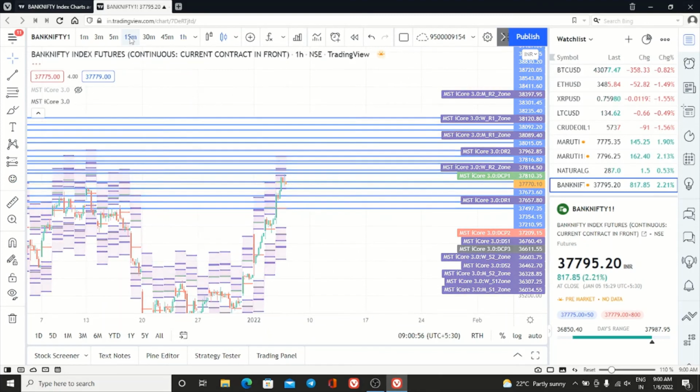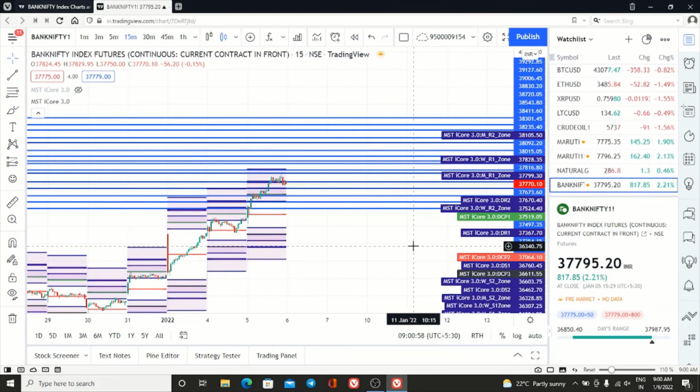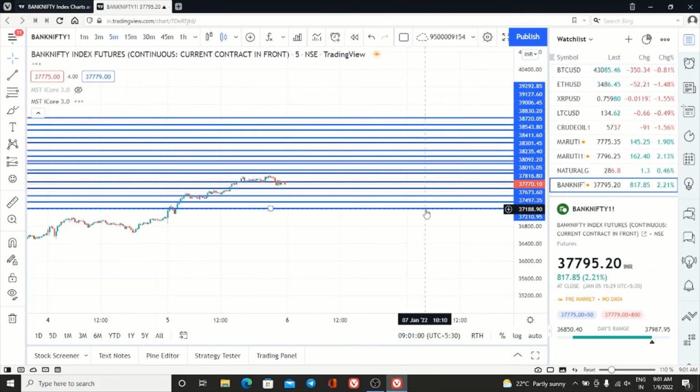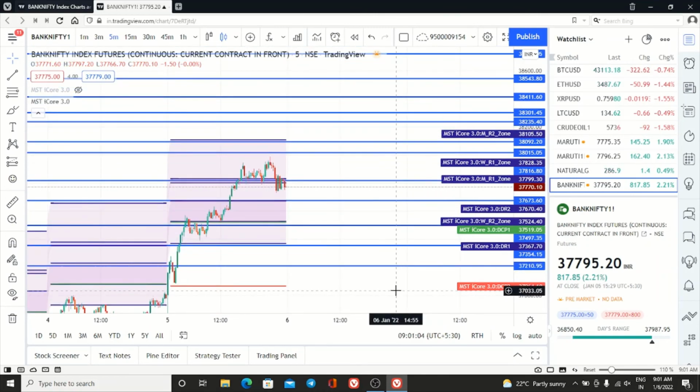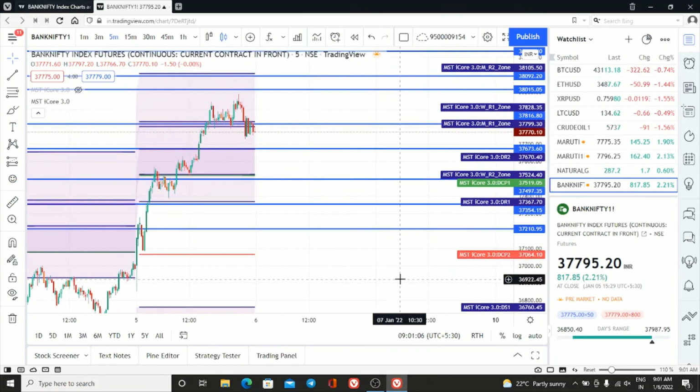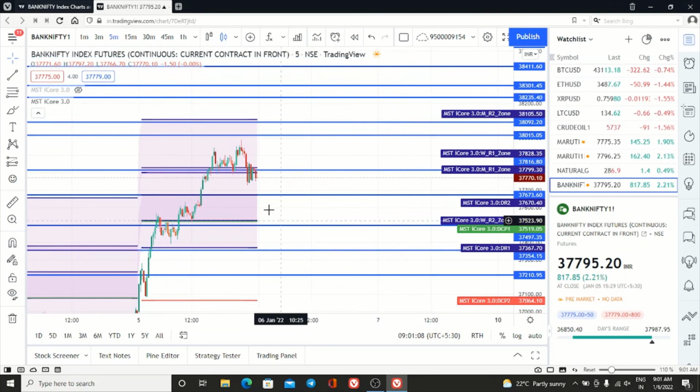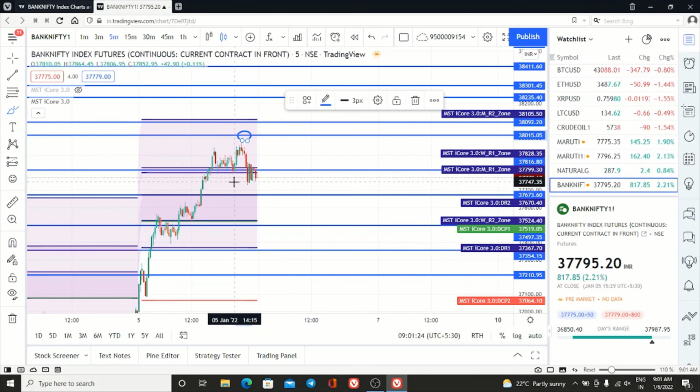Now change to the 15 minutes or 5 minutes time frame, whichever you want. Now see, the market has taken resistance from here, 38,015. If the market breaks this point, it will go to the further levels.